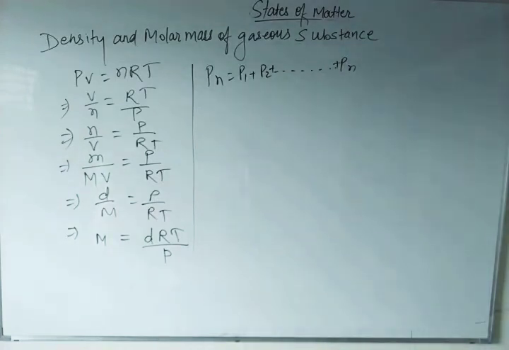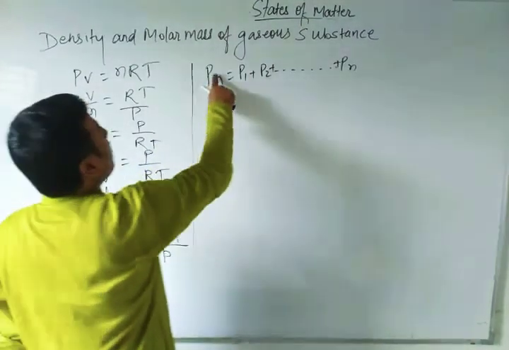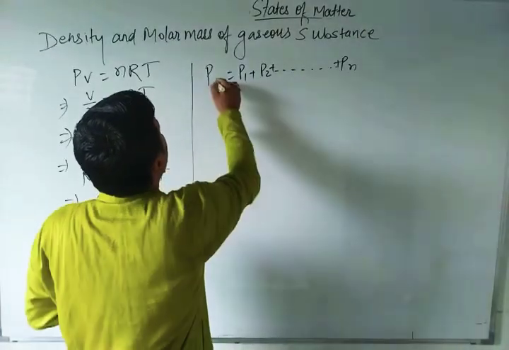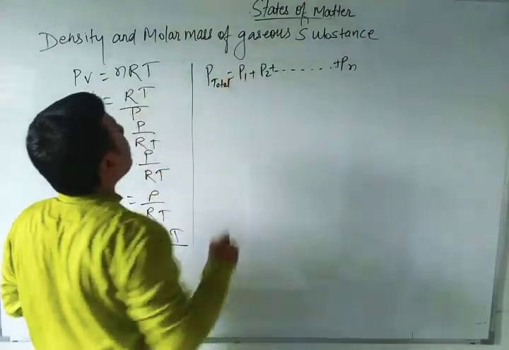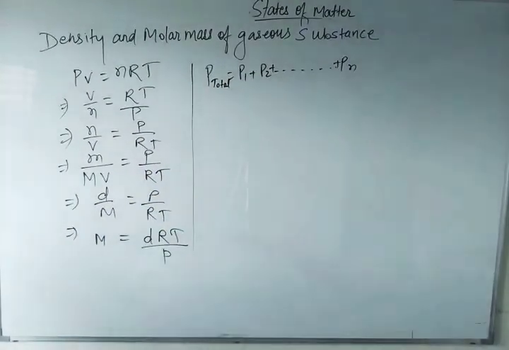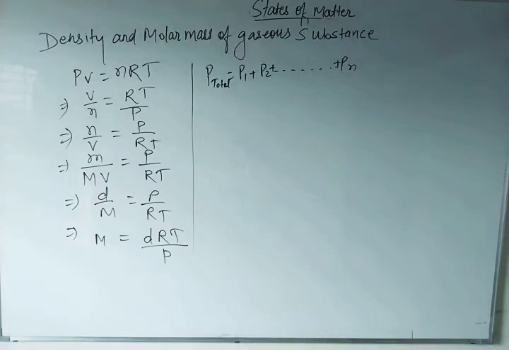The total pressure exerted by the mixture of non-reactive gases is equal to the sum of the partial pressures of the individual gases. P total is equal to P1 plus P2 plus up to Pn, right? Just remember here I am saying P total. This was given by Dalton, so that's why it's known as Dalton's law of partial pressure.